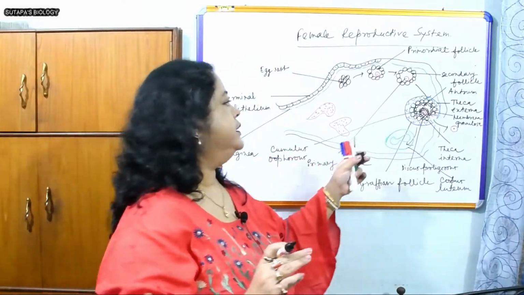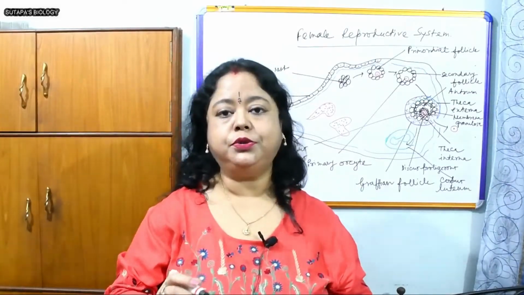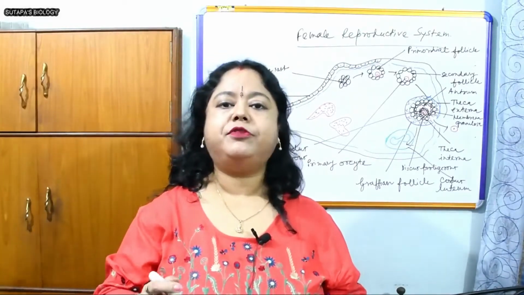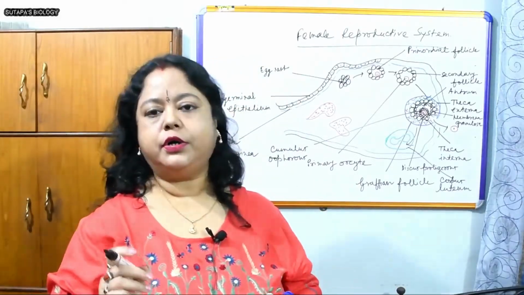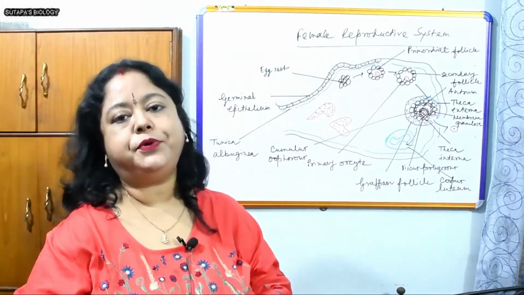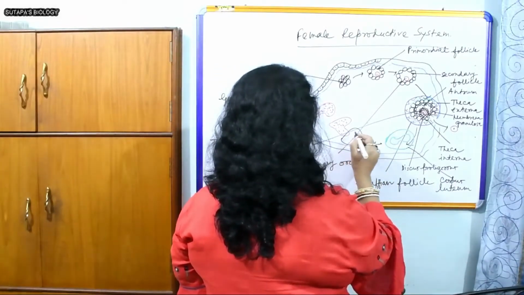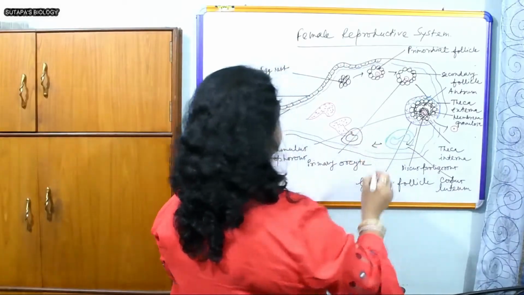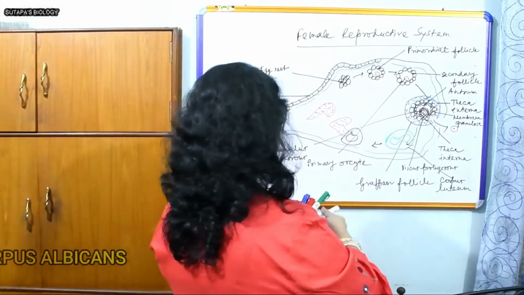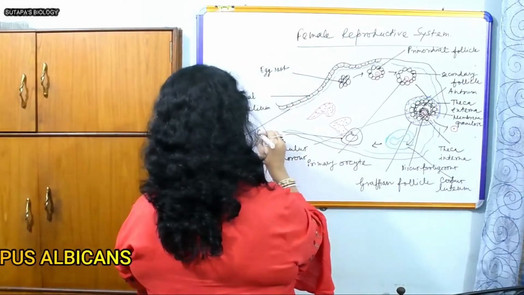And after ovulation, the corpus luteum is formed. The progesterone will help to maintain the pregnancy, as it expects the upcoming fertilization. If the fertilization does not take place, then what will happen? It will degenerate and will not produce progesterone any further, and it will be transformed into another body, a degenerating structure known as corpus albicans. It's a white-colored structure. So corpus luteum is converted to corpus albicans.